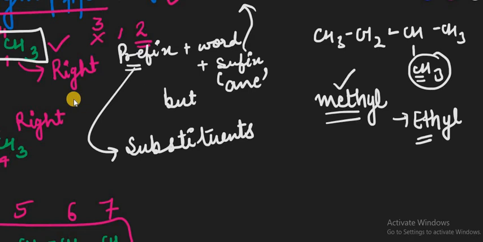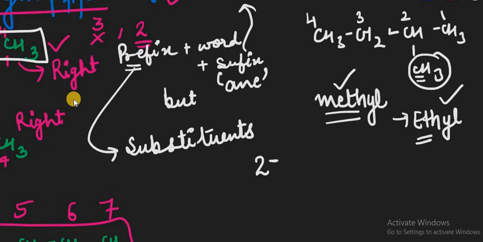Okay, that methyl and ethyl are the parts present. So this is 1, 2, 3 and 4. While giving it the number, remember that you are providing a numeric number to the substituent present. For example, I am giving this 2, that is, 2 is the number on which the substituent is attached.